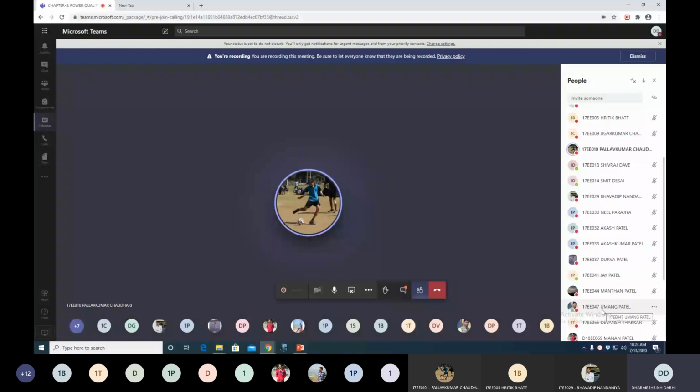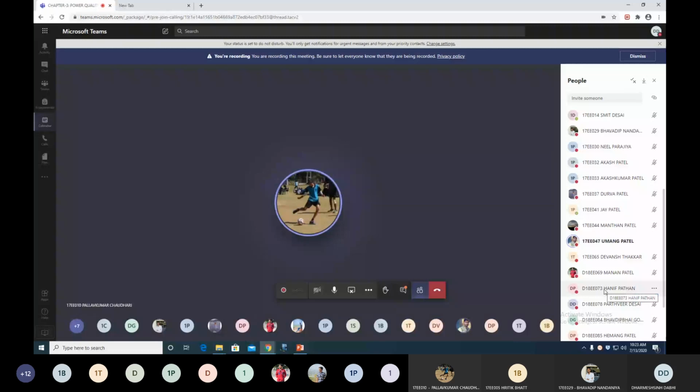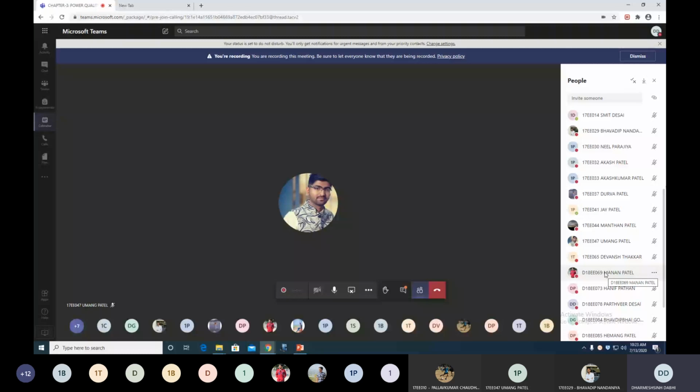Umang, 47 number. What is the difference between thyristor switch capacitor and thyristor control reactor? Yes, what is the difference between these two? Sir, I don't remember anything. Okay, 65 number. Devans Tucker. What is the difference between thyristor switch capacitor and thyristor control reactor? Sorry, I don't remember right now.